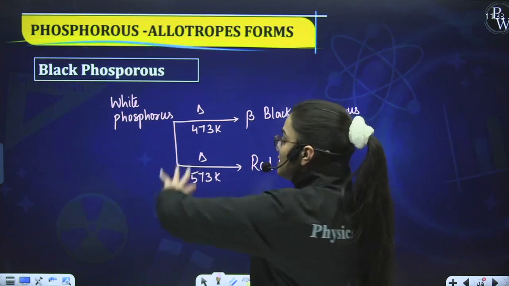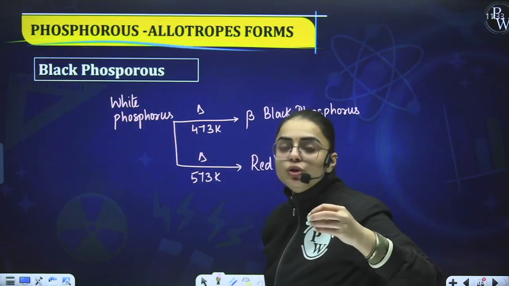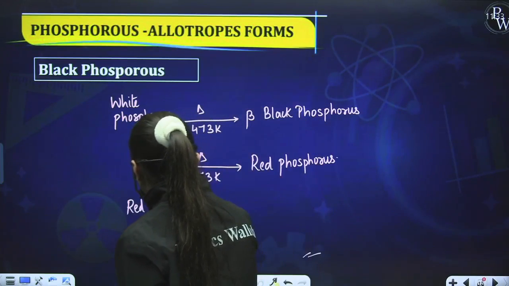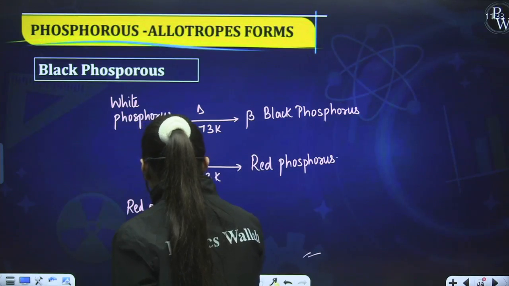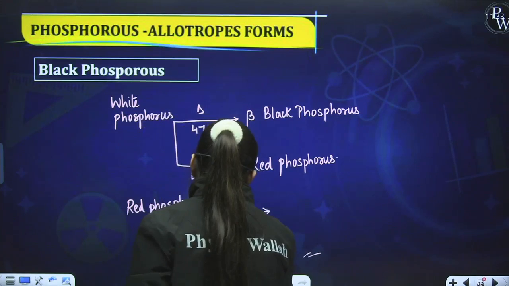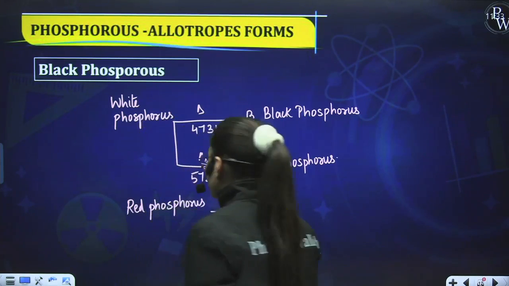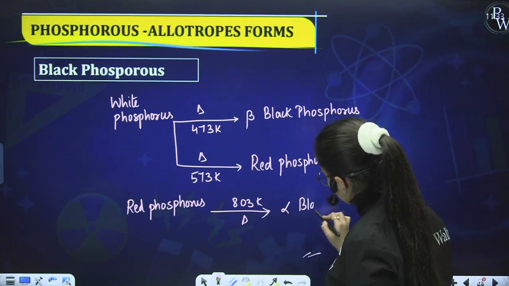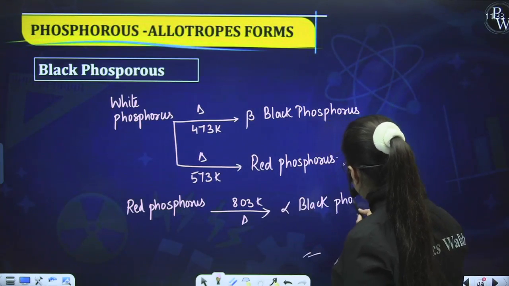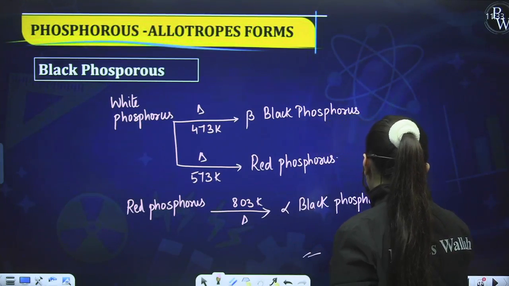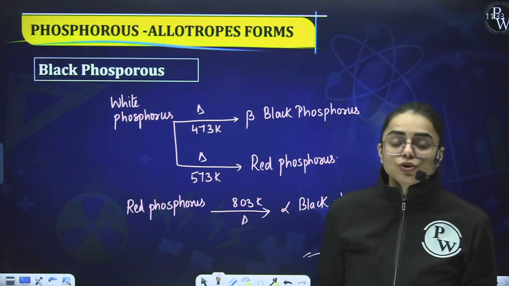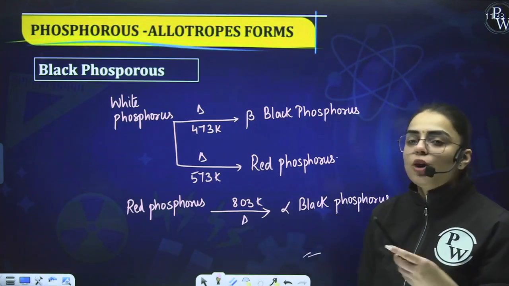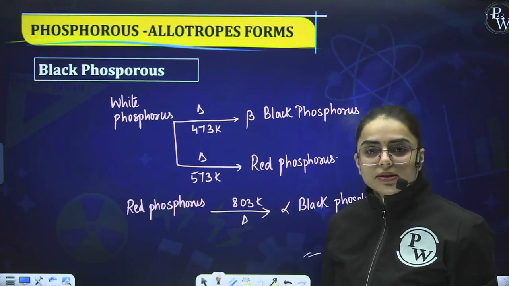I'll tell you. If you are talking about red phosphorus, when you heat red phosphorus, it also has a particular temperature of 803 Kelvin. When you heat red phosphorus at 803 Kelvin, you obtain the alpha form of black phosphorus. This question is certainly asked with regard to the alpha form and the beta form of black phosphorus, or the preparation of red phosphorus. How can red phosphorus be obtained? It can be obtained directly from white phosphorus. That's it. Is it clear to you, students?